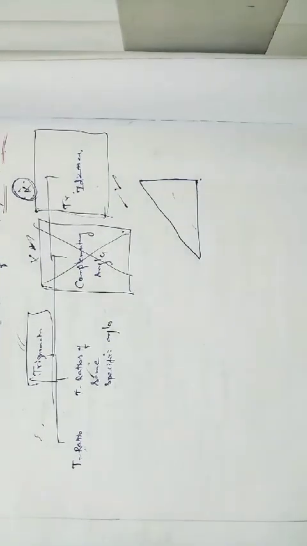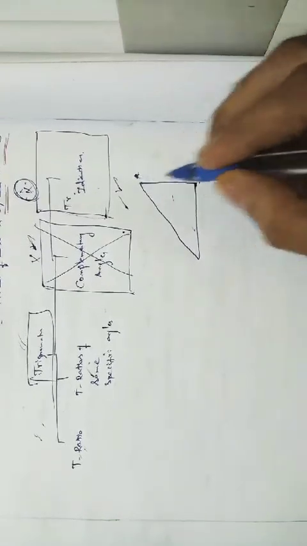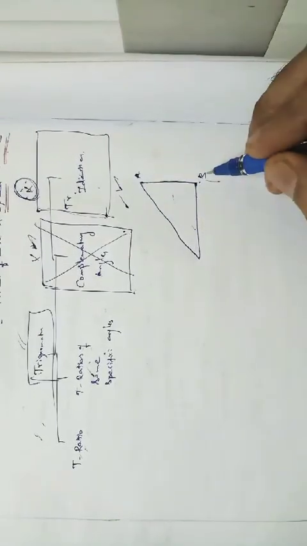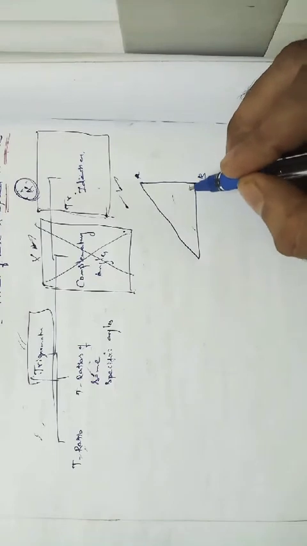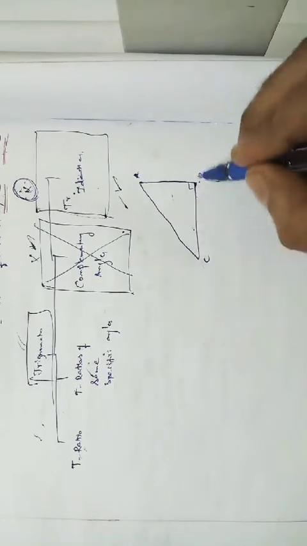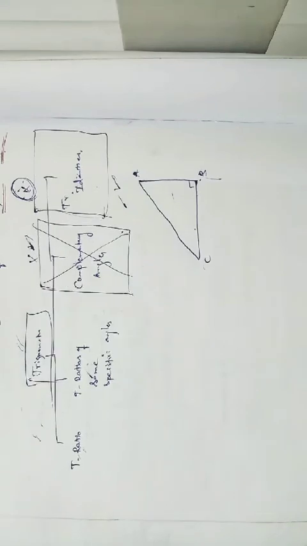Right angle triangle, and AB is nothing but the height of the building, right? AB is nothing but the height of the building, and it will always be perpendicular, right? And BC is nothing but the plane surface.